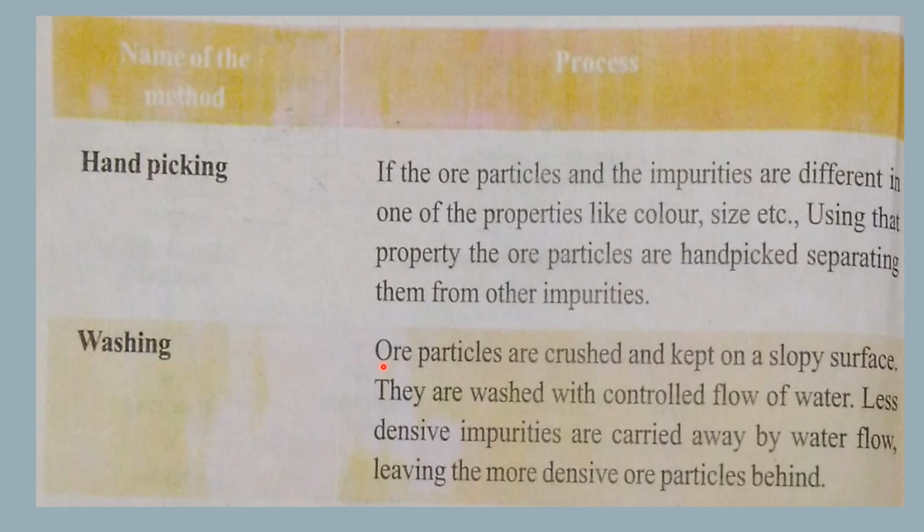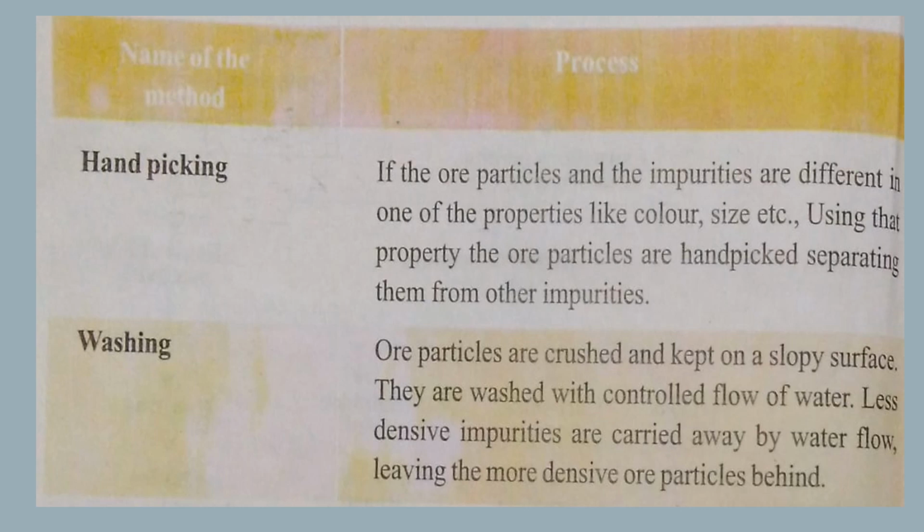If the ore particles are crushed and kept on a sloping surface, then they are washed with a controlled flow of water. Then when water is allowed to flow over them, less dense impurities get carried away along with the water, and it leaves the more dense ore particles behind.